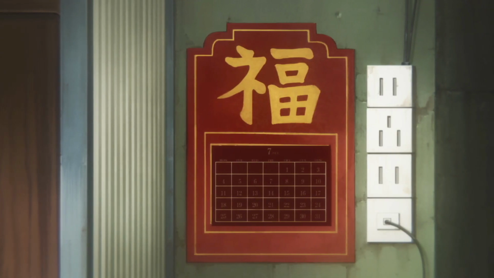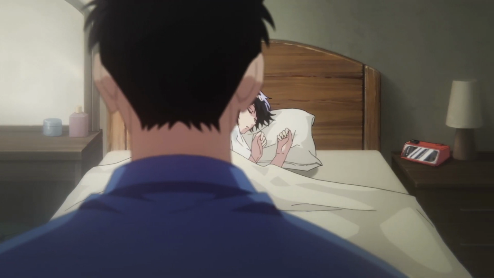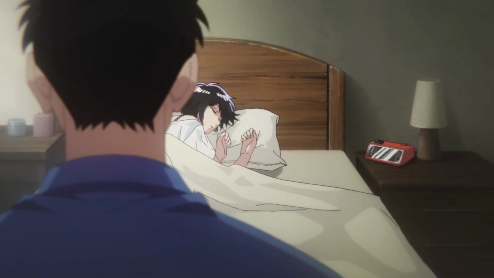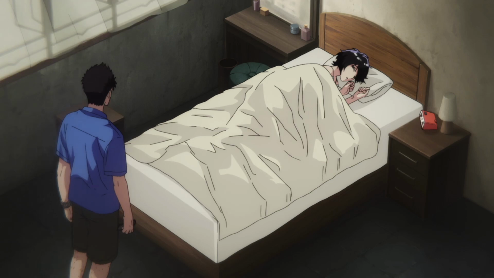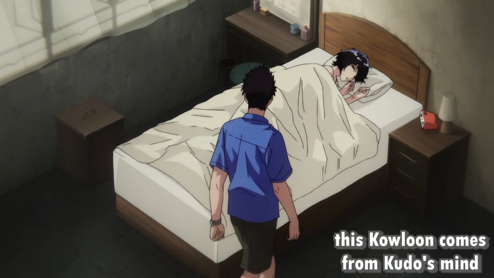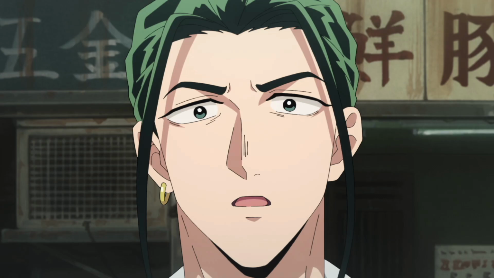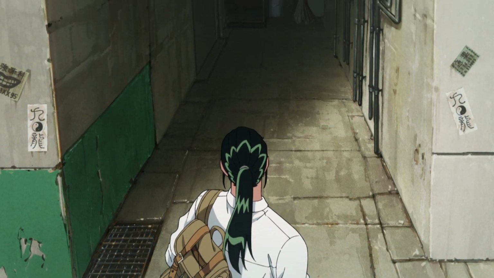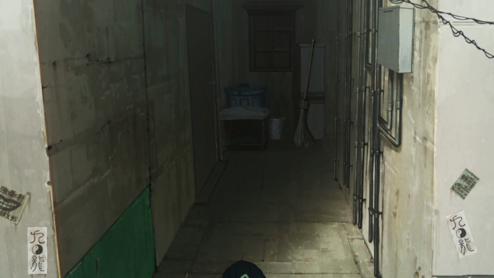This Kowloon isn't the one everyone knows. Everything is just slightly off of what the true second Kowloon was, except in the eyes of Kuro. To him, this is a perfect recreation of Kowloon because it is a replication from his memories. And the second anything gets added to the subconscious, like this cat house, it instantly gets updated in reality.